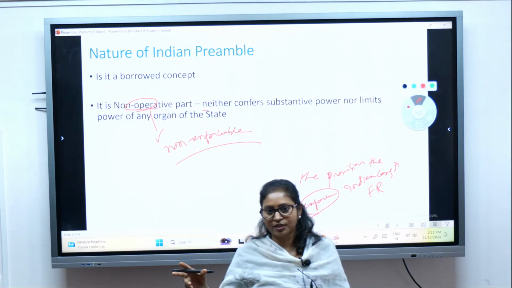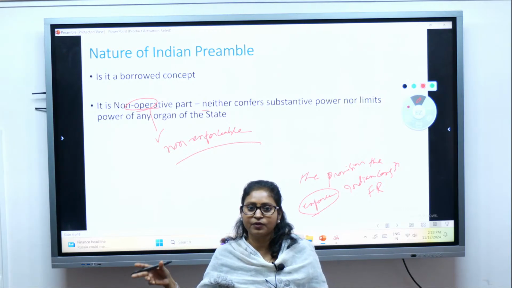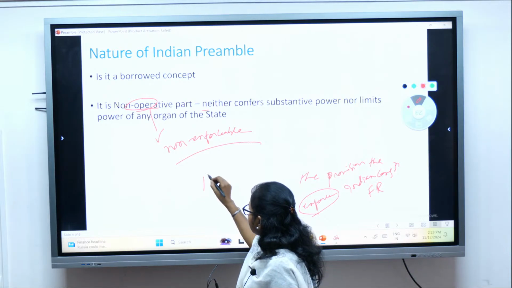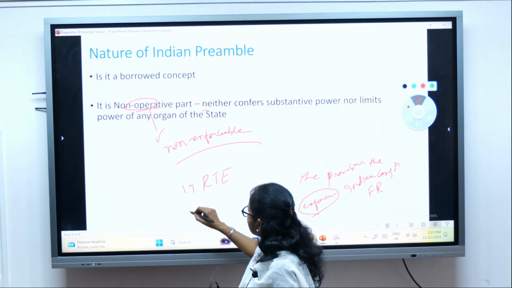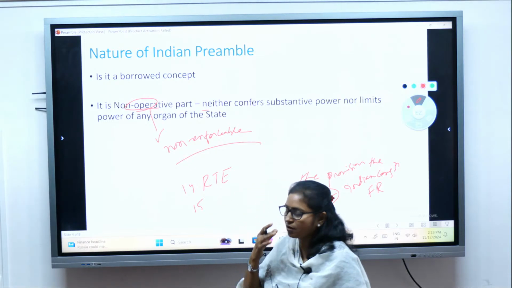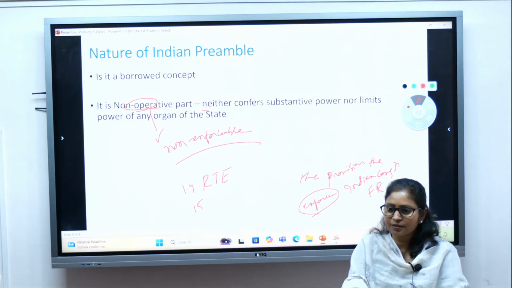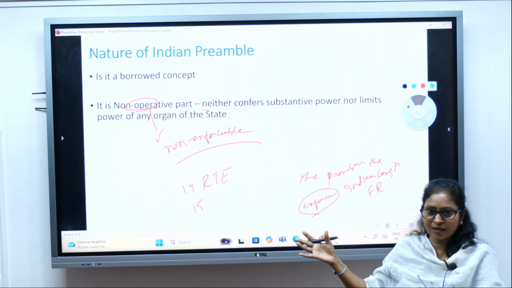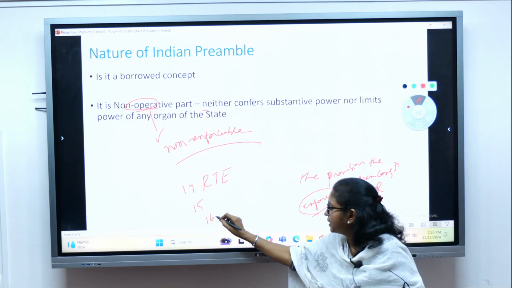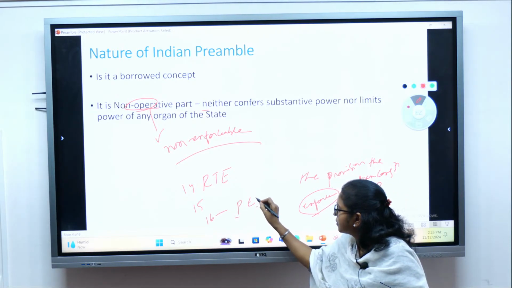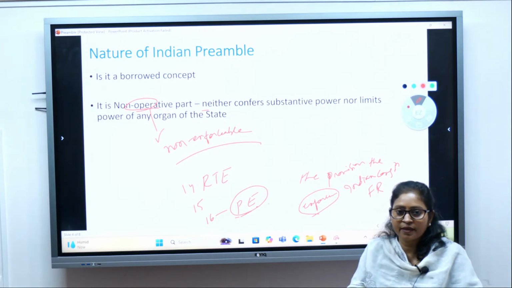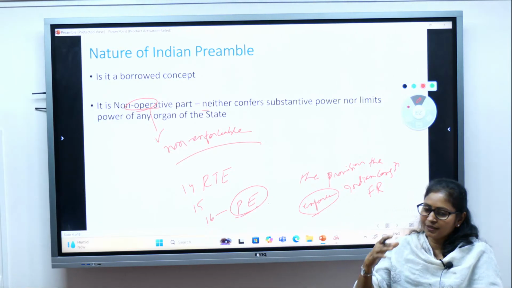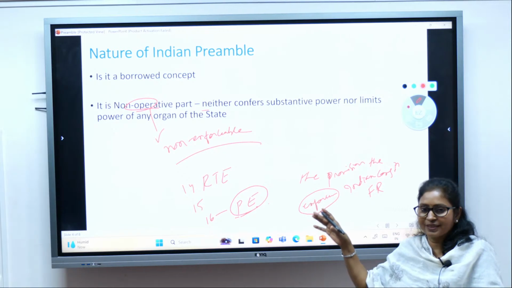For example, in fundamental rights you have the right to equality: Article 14, Article 15, no discrimination on the basis of color, caste, gender, place of birth, so of course those things are enforceable. Article 16, particularly in public employment, no discrimination should be there. So equality of status and opportunity is enforced because it is also there in the fundamental rights.